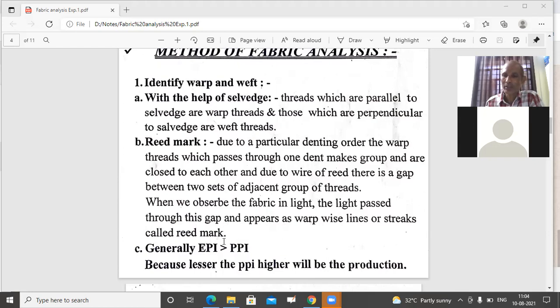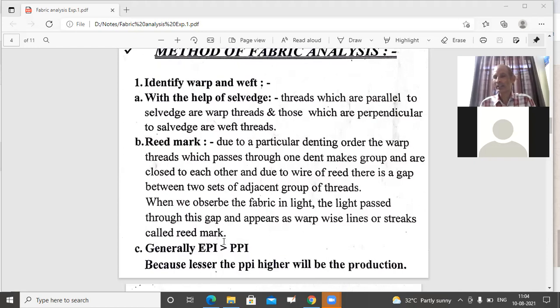That is called reed mark. So when you observe the fabric in the sunlight or in a strong artificial light, because light passes through, warp-wise you will see lines or tracks, and with the help of that you can find out that this is the warp direction. Weft-wise also there is a gap, but that is regular.